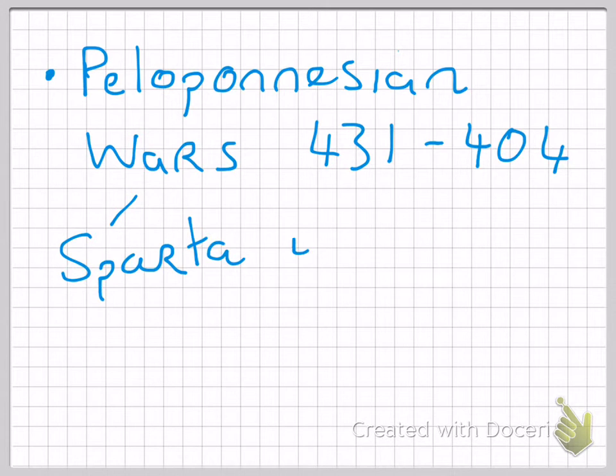Okay, they win for various reasons, mainly because they blockade Athens. This means they surround Athens, so no food can come in and out, and also disease, the plague, hits Athens. Plague is a very serious disease which kills many people and weakens the soldiers even more.